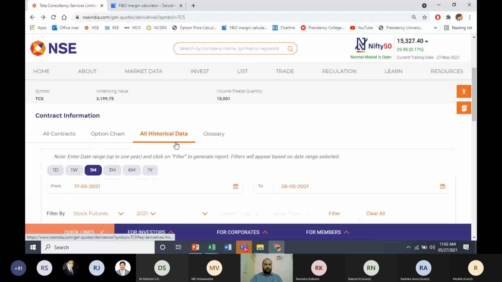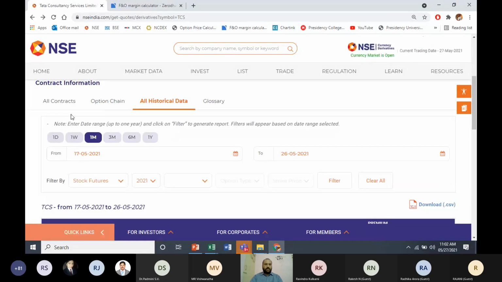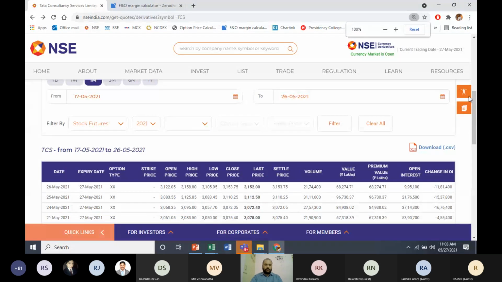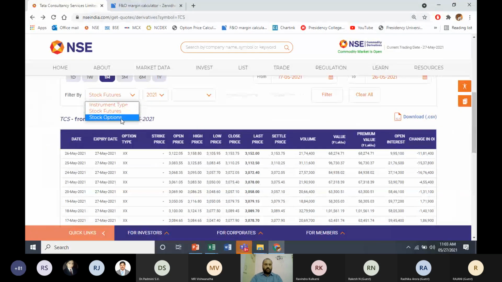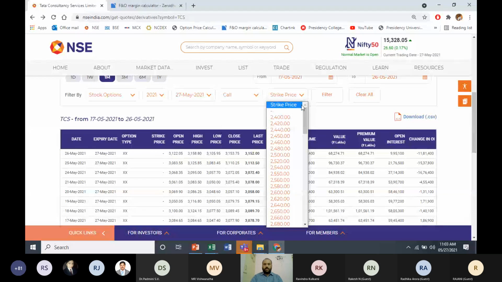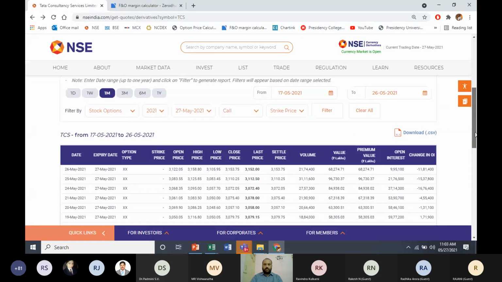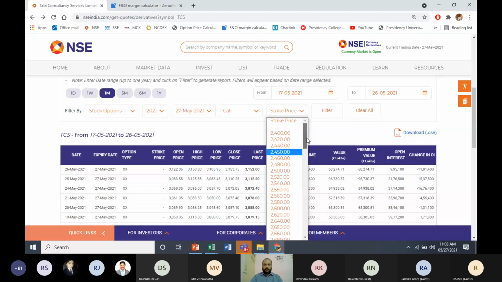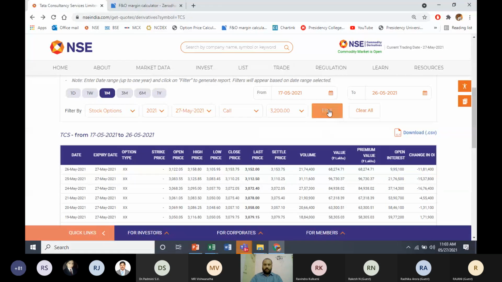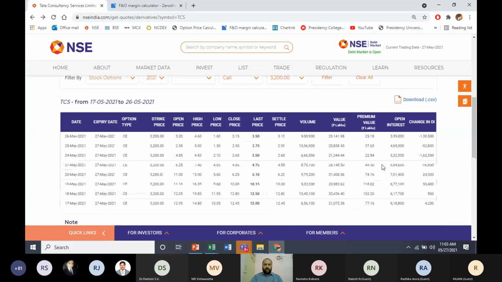Let me take the same TCS. If you want to check any specific option, you should specify which option you want to find out. So instead of stock futures, go to stock options, year 2021, and specify the expiry. Let us say May expiry. Then option type, call option or put option, and strike price. Now, how do you decide the strike price? Check the market price and pick one close to it. Let us take 3,200 as the market price. So take strike price 3,200 and filter. You're going to get the prices.